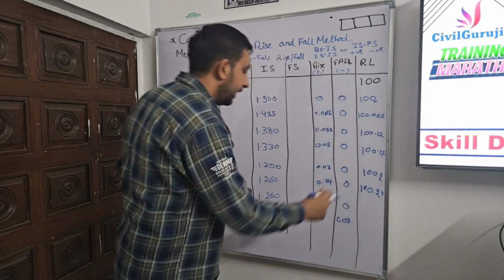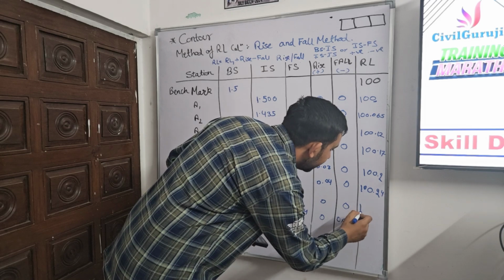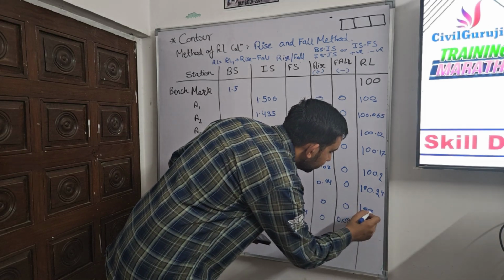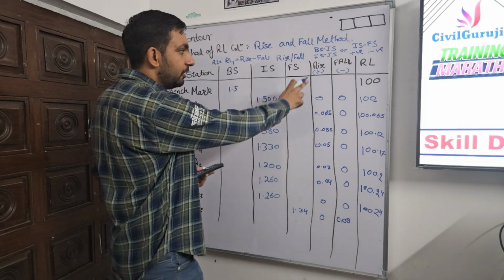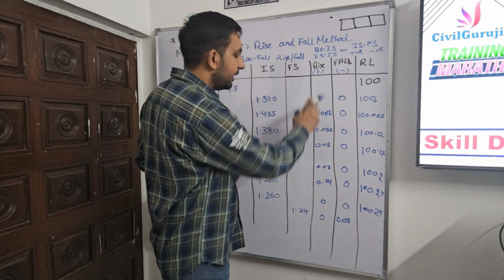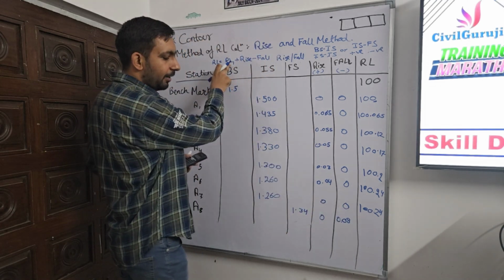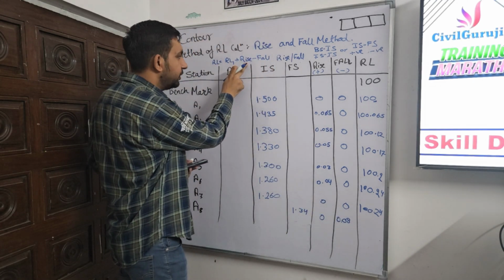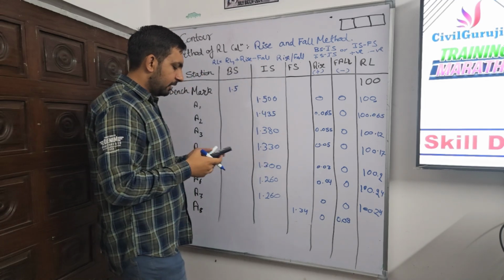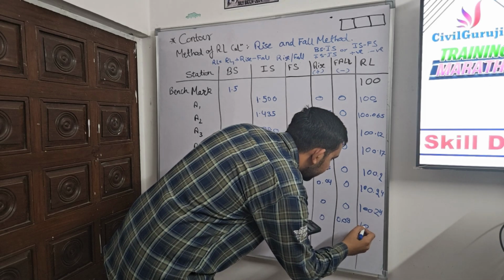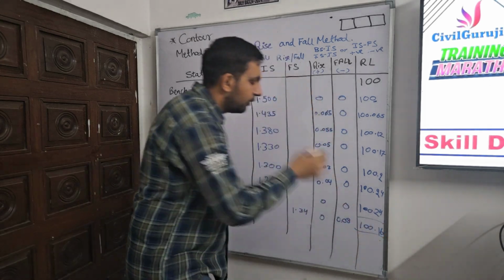100.24. Again we came to this point, 0 rise, 0 fall, so the same RL will appear here because these points are at the same elevation. And about the last point, there is one thing different. We are not getting any rise, we are just getting a fall. So apply the same formula, RL 100.24 plus rise which is 0, minus fall which is 0.08, and we are getting 100.16. This is the RL of the final point.